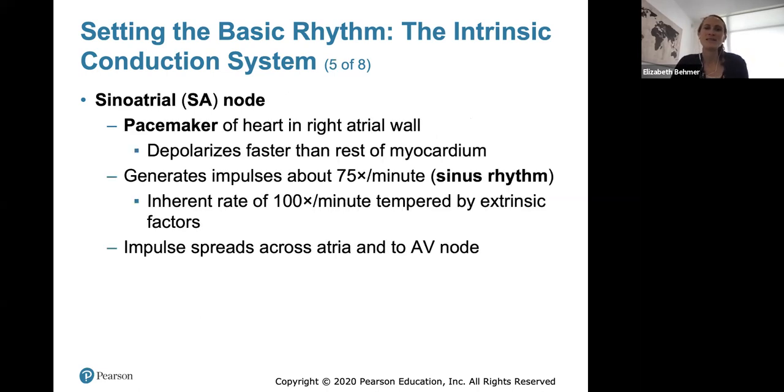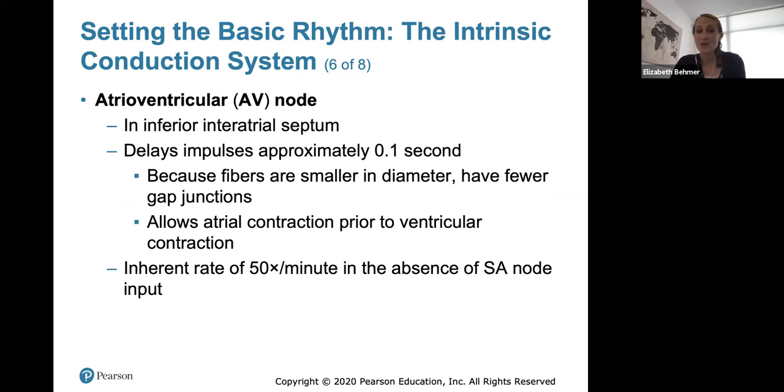The SA node is the pacemaker of the heart found in the right atrial wall. It generates impulses at about 75 times a minute, and the impulse will spread across the atria to the AV node. The AV node is located in the inferior interatrial septum. From here, the electrical impulse is delayed about 0.1 seconds, and this is important to know. There's a little delay where the electrical passageway goes from your SA node to the AV node.